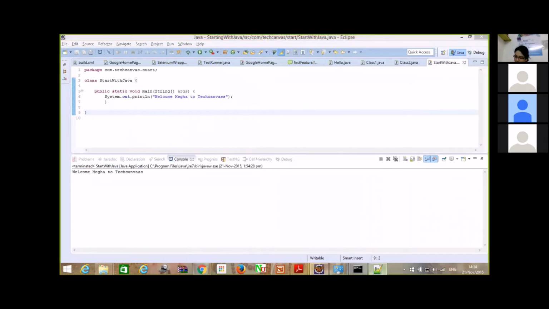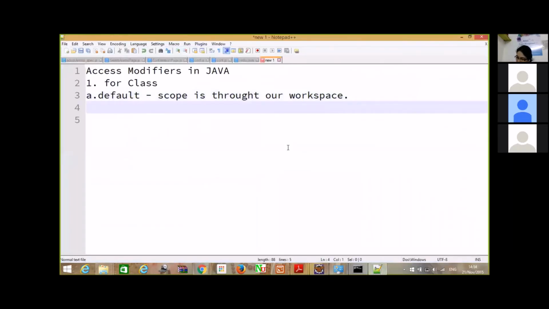That is the significance. Second is public. Now this again has scope throughout our workspace. So basically you can say that default is the same as public.